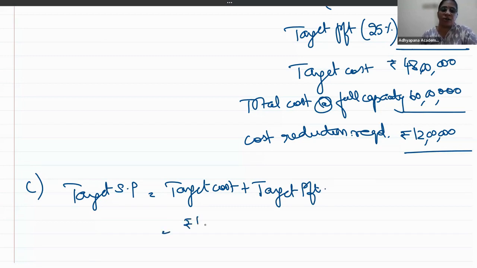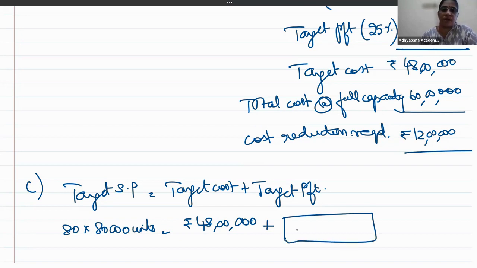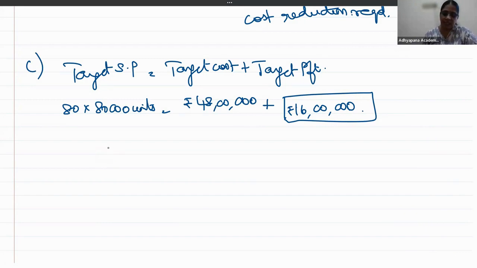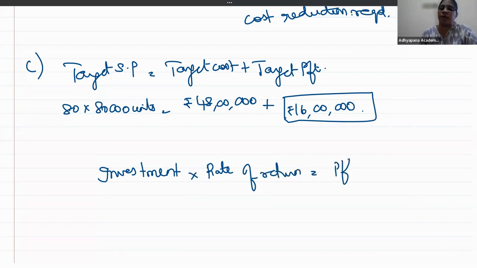Okay. The target cost is 48 lakhs. The target selling price is 80 into 80,000 units. Right? Which means how much is your target profit? 16 lakhs. 16 lakhs becomes your target profit. For this target profit, what have they told you? If rate of return of 16% is desired. So, investment into the rate of return will give you profit.